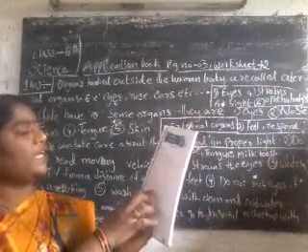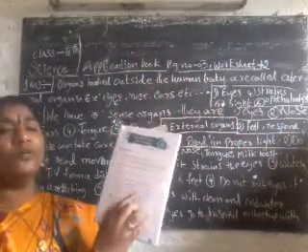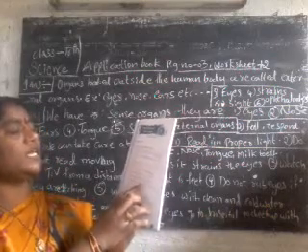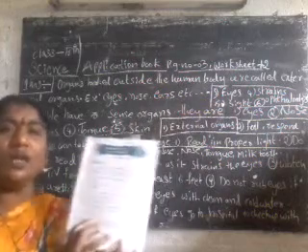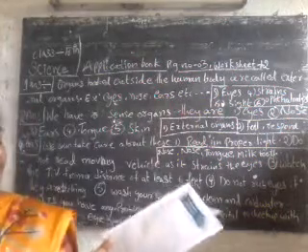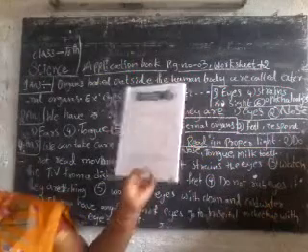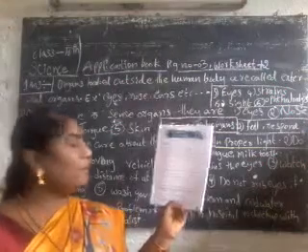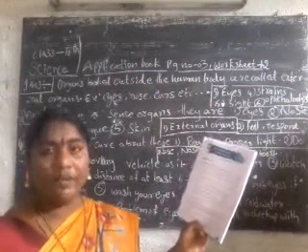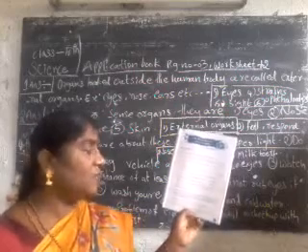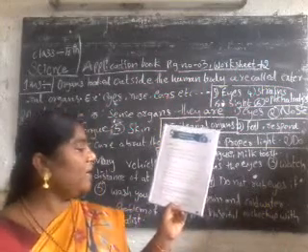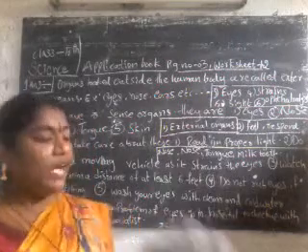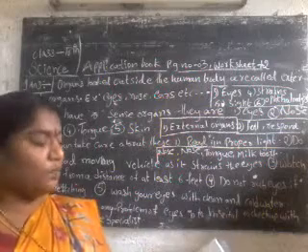The spectacles are given for patients with which problem? Sight problem. The doctor who treats disorders or diseases of the eyes is known as the ophthalmologist or eye specialist. Next one is the true or false. First one is false. Why? Because we can smell with our nose, but we can communicate with our ears. Ear itself, that is first one wrong, false. Second one true. Third one true. Fourth one false.